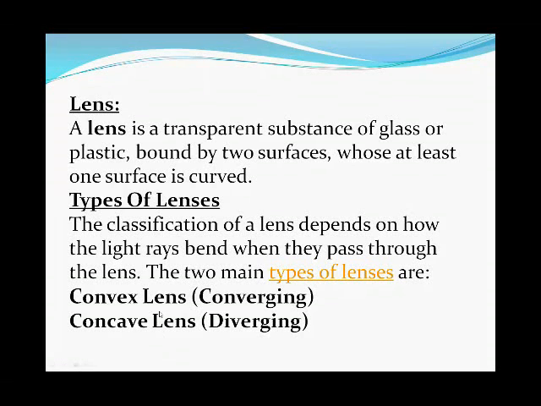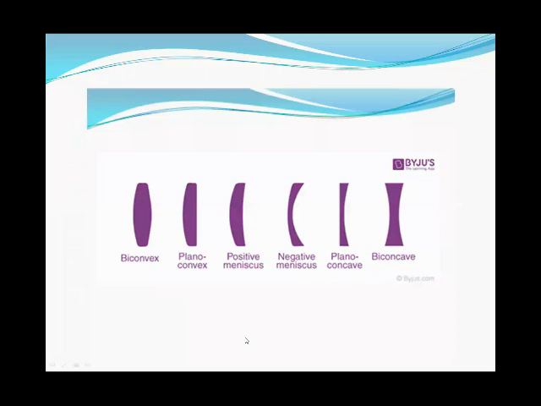The first one is said to be the convex lens, and the second one is said to be the concave lens. The convex lens is also said to be the converging lens, and the concave lens is also said to be the diverging lens. Now let's see these different lenses. This is the convex lens, this is also a convex lens, this is also a convex lens, and these are the concave lenses.